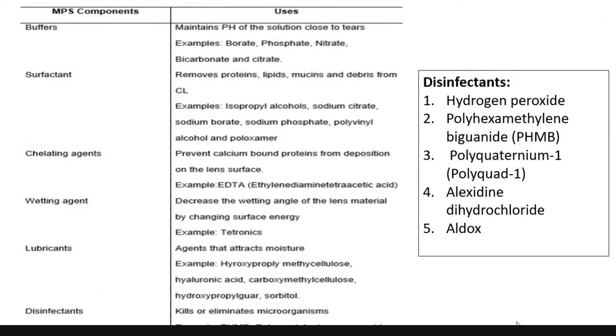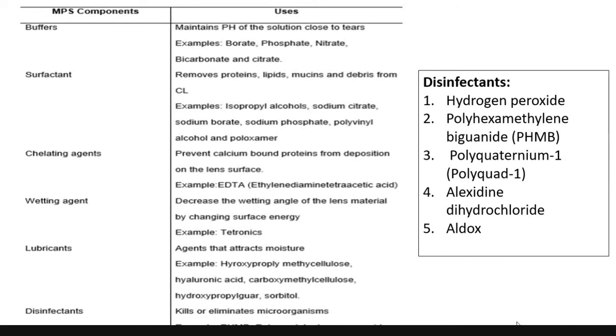These are either single or multiple disinfectants combined into a solution with buffer, surfactants or other chelating agents. My question is, is there any perfect ratio of combination of these multiple disinfectants so that it has a peak result in killing microbes?